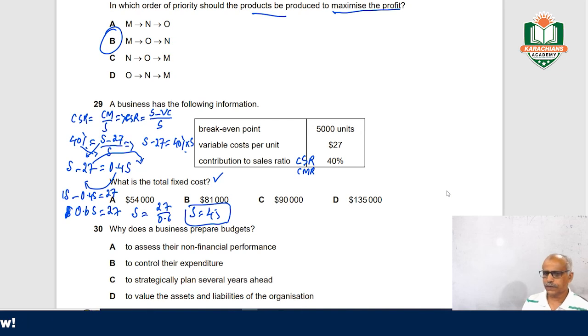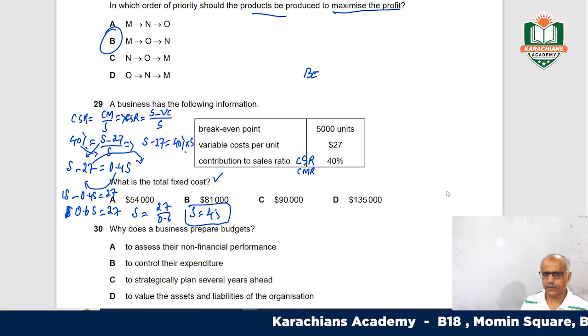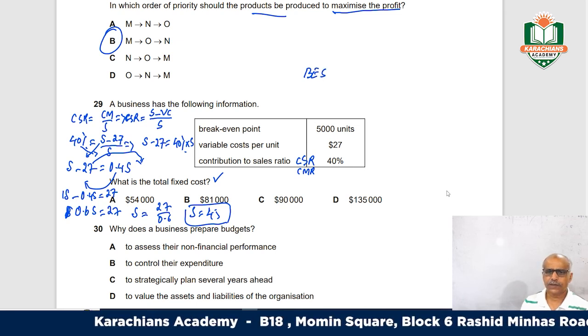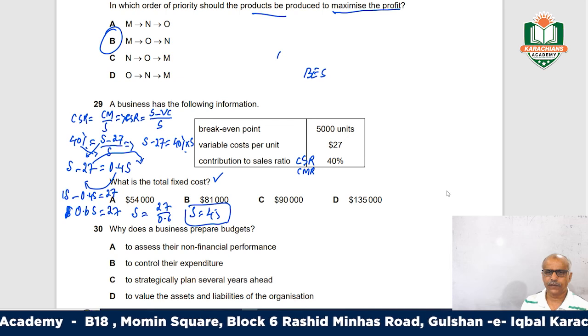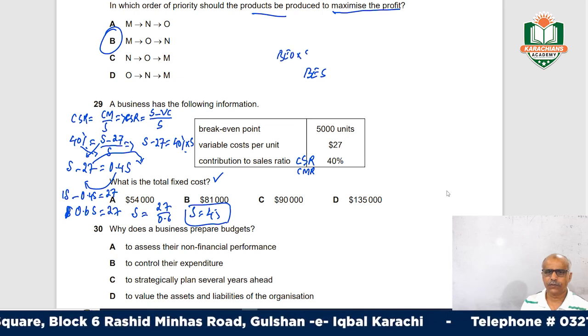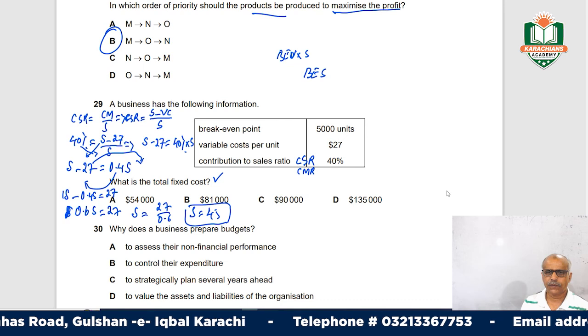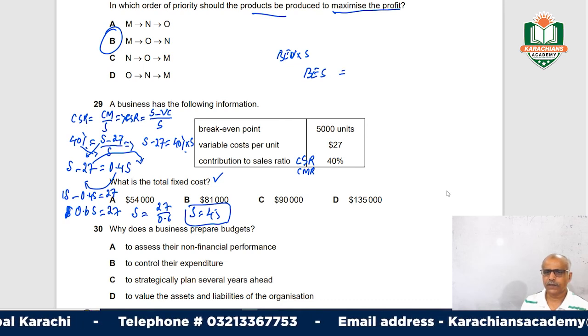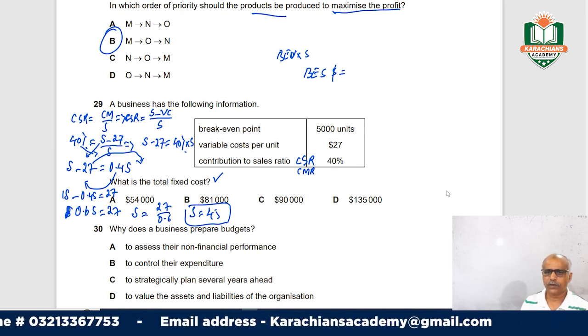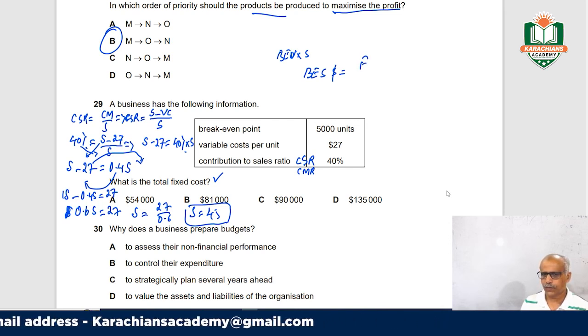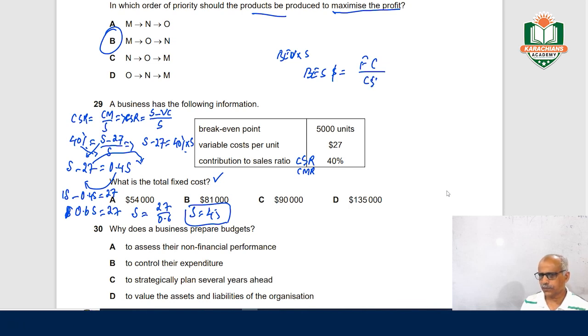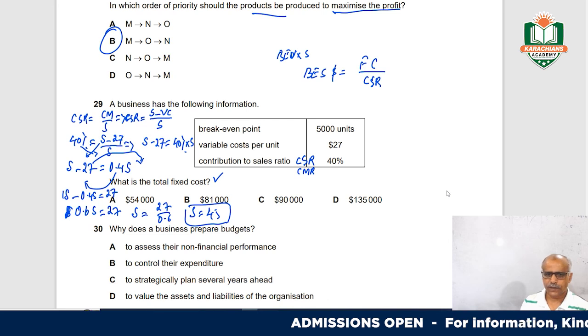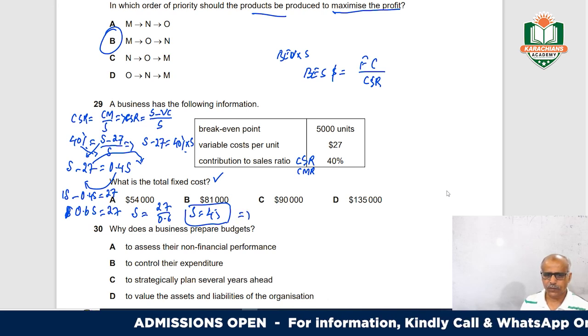This is clear, right? And we know the break-even point. Break-even sales in dollars is break-even units into sales price, which is also equal to fixed cost divided by the CSR ratio. You can work out the break-even sales.